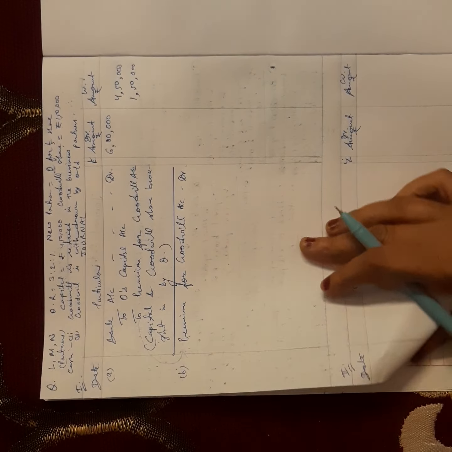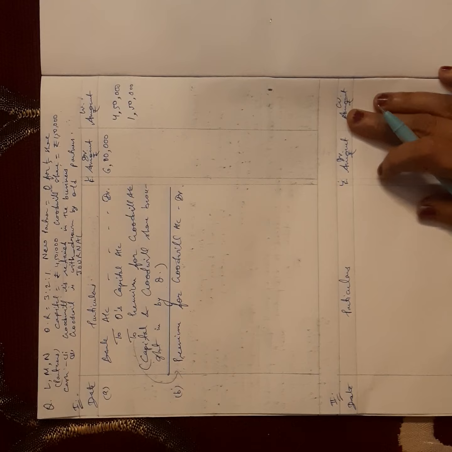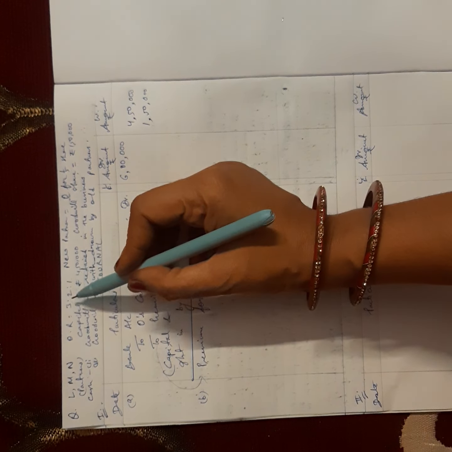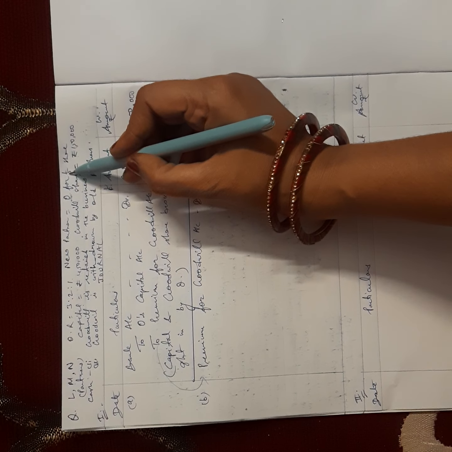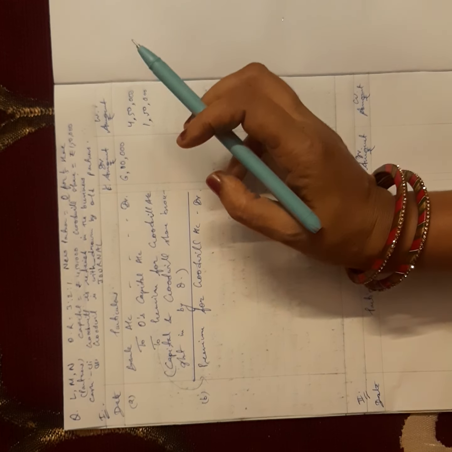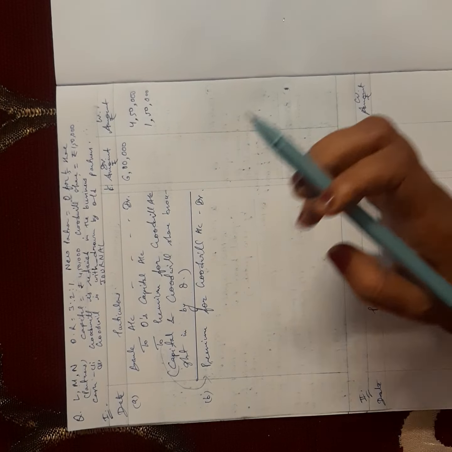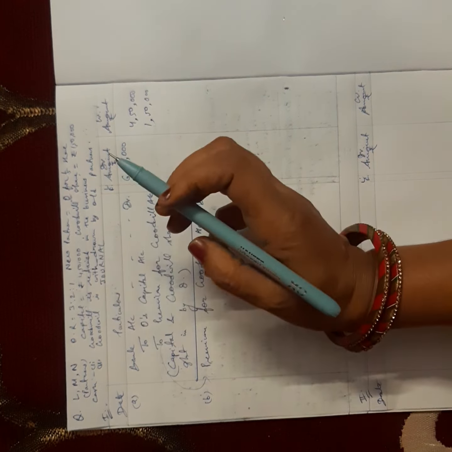To what we have written? To sacrificing partner, we have written sacrificing. For the sacrificing partner, we need to find out the sacrifice ratio. So always remember, if the question does not mention who is sacrificing for the new partner, and neither is the new ratio given, nothing is given means all the partners are sacrificing in their old ratio only. So here the sacrifice ratio is equal to the old ratio.